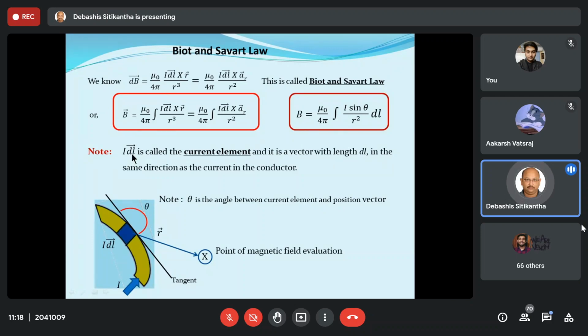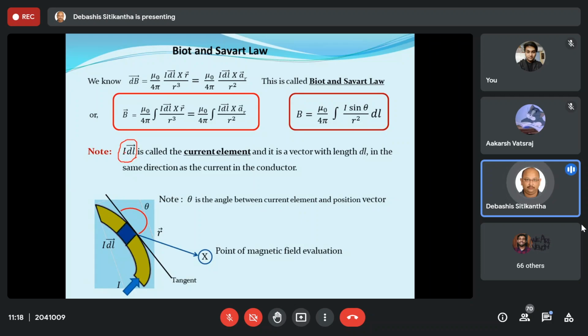To that, I have multiplied a coefficient I, and I is a phasor quantity. So when a phasor quantity and this dl vector are multiplied, this in total is known as the current element.